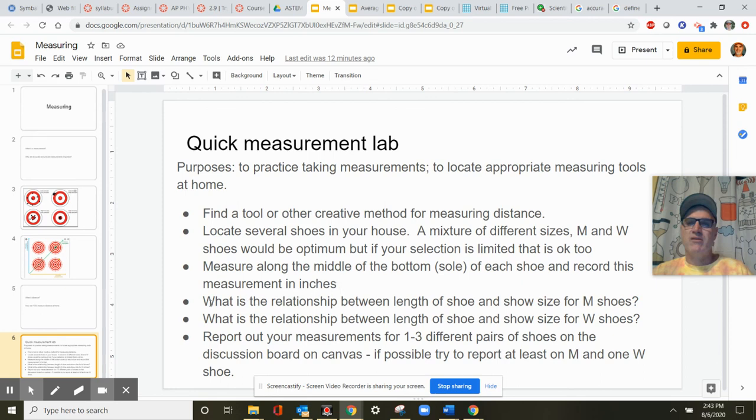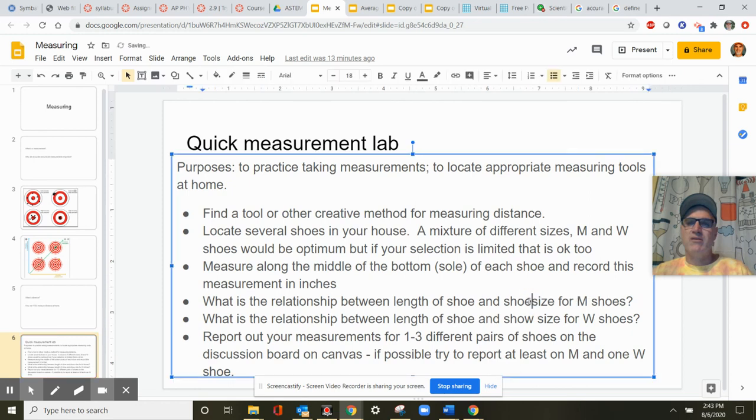And then we're going to go to Canvas and answer these questions: the relationship between length and shoe size, and length and, this should say, shoe. It keeps wanting to autocorrect me to show or something. It's happened multiple times. I've already fixed it a few times. And you'll report that out.